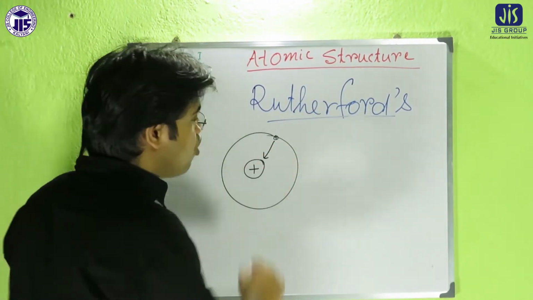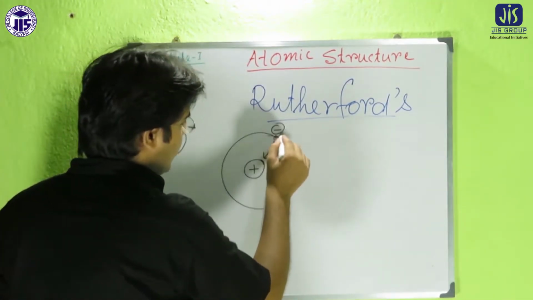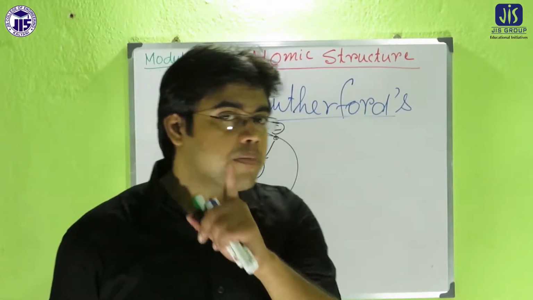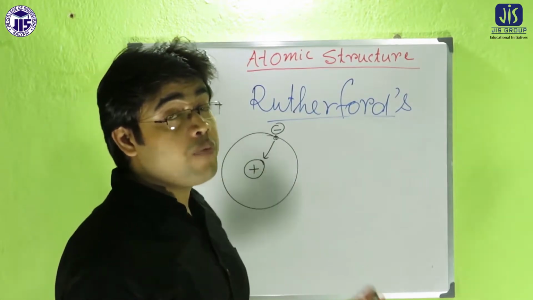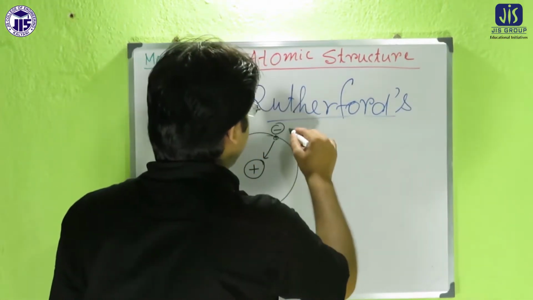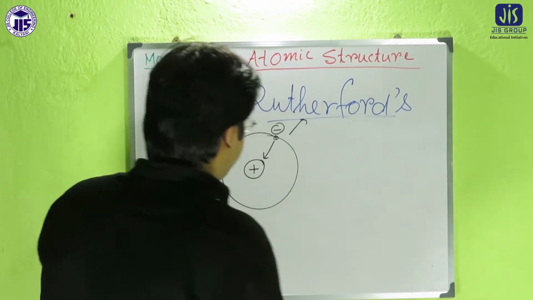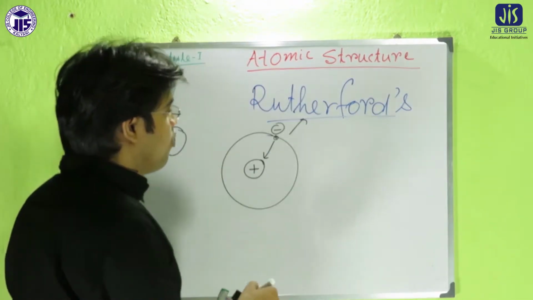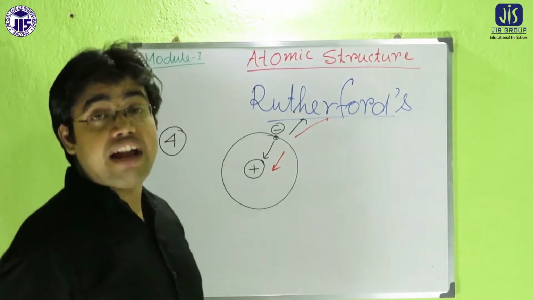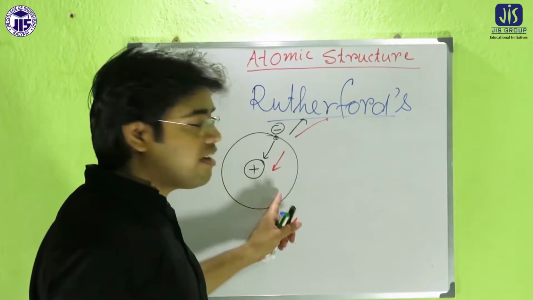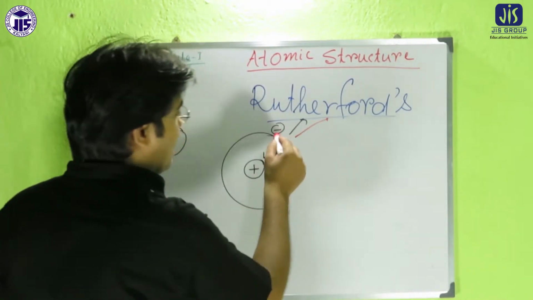There is an inward Coulombic attraction force between the negative charge and positive charge, and there is also a centrifugal force acting in the outward direction. According to Rutherford, the outward centrifugal force and the inward Coulombic attraction force are exactly equal and in opposite direction. And that's why atoms are stable.